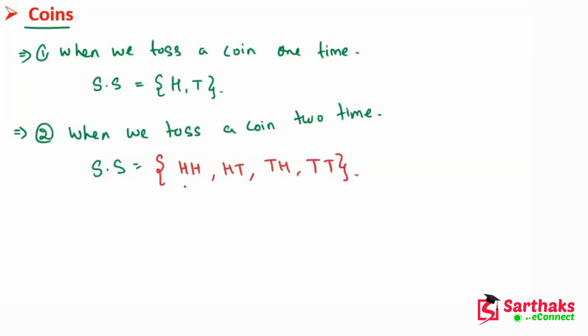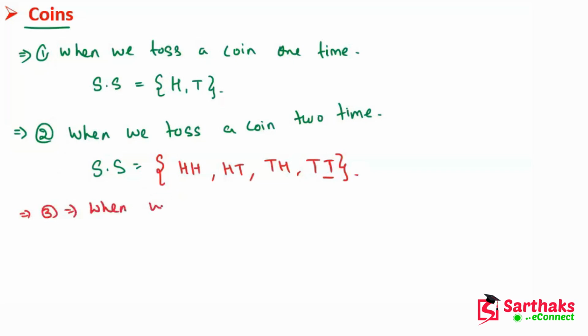Means either both the times head comes. In this case, one time the head comes and the second time the tail comes. In this case, the first time the tail comes and the second time the head comes. In this, both the times tail comes. Okay, so these are the sample space.